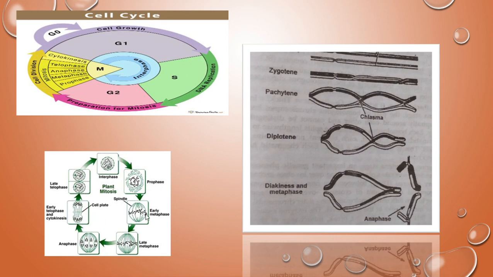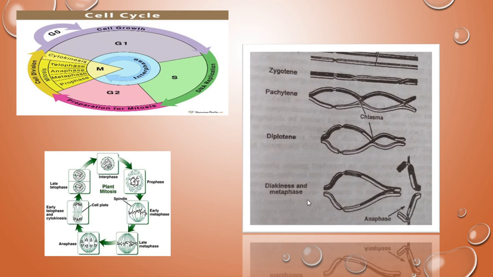In telophase 1, the chromosomes start uncoiling and become elongated, right? Then the daughter nuclei are formed, and each daughter nucleus has a haploid set of chromosomes. After karyokinesis, cytokinesis occurs and two haploid daughter cells are formed. So this is about meiosis 1. After that, meiosis 2 will continue.